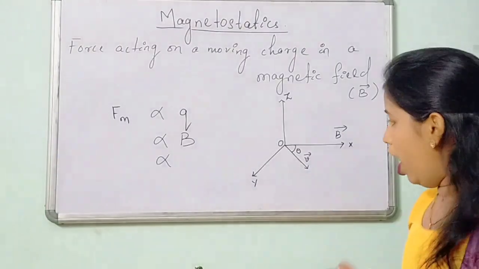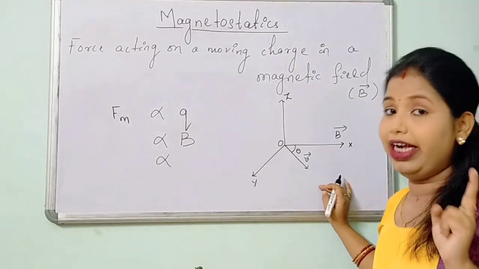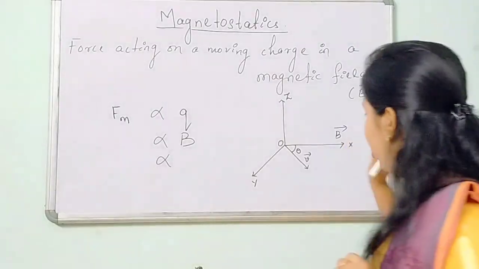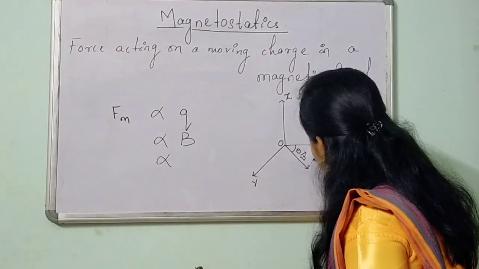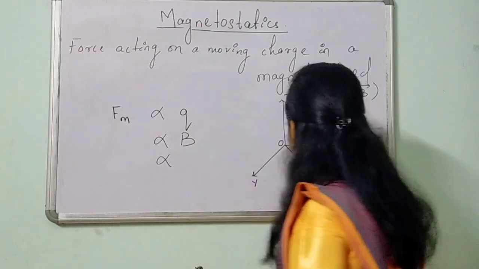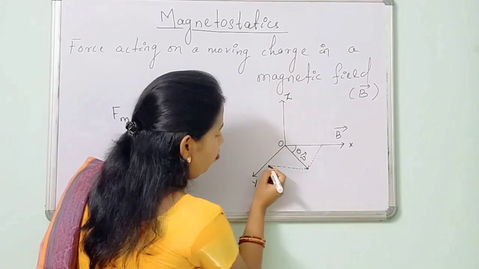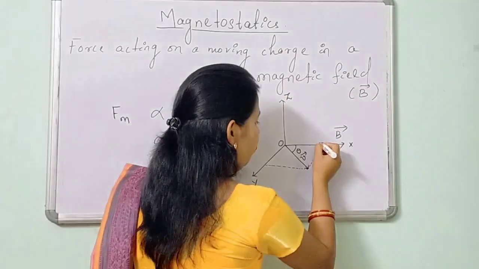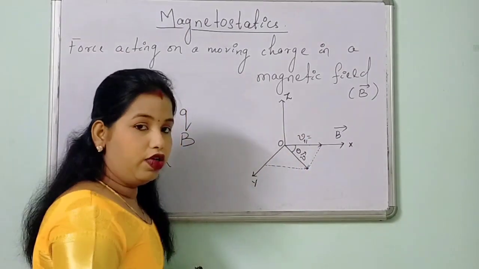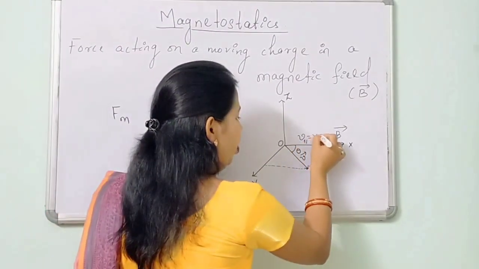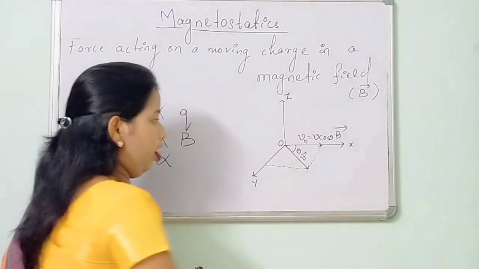So now this velocity vector can be resolved into two rectangular components. This is the v vector. So this one is one component and this one is another component. This will be the component which is parallel to the magnetic field. So I can write V parallel is equal to V cos theta.